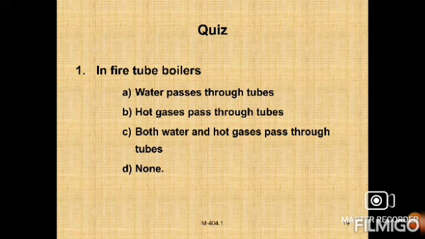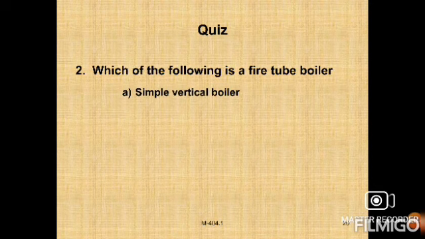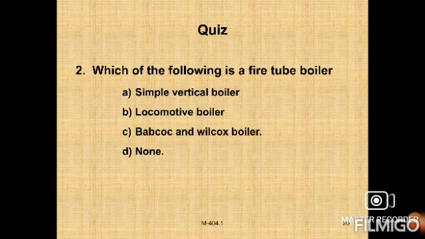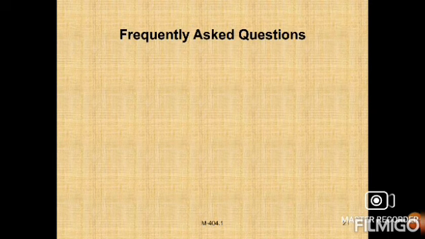In fire tube boilers, water passes through the tubes, hot gases pass through the tubes, both the water and gases pass through the tubes, or none. The answer is that hot gases pass through the tubes only. Second, which of the following is a fire tube boiler: simple vertical boiler, locomotive boiler, or Babcock and Wilcox boiler, or none? The answer is the Babcock and Wilcox boiler.